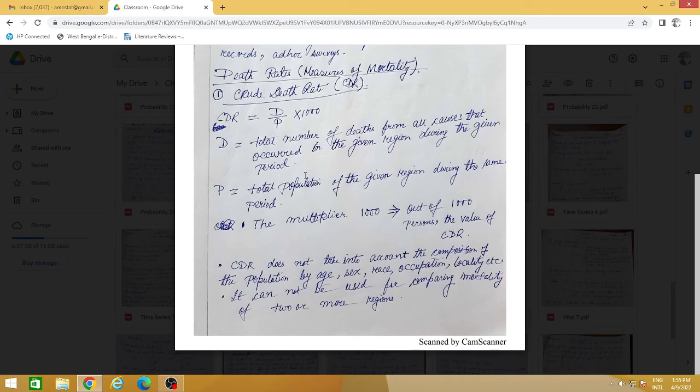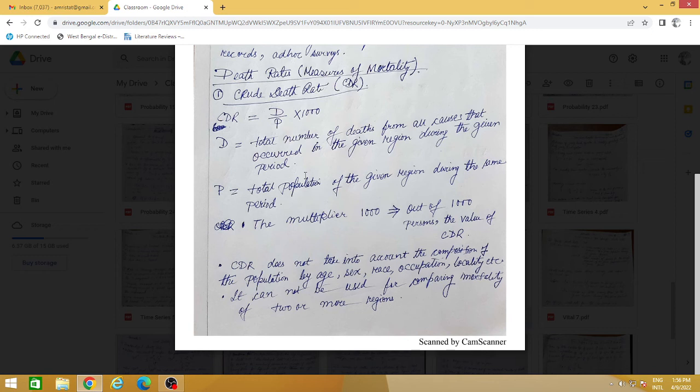Even then I will not be able to tell somebody that 0.02 have died out of 100. So they have added one more zero, because it is usually found that this ratio is in that order. By multiplying by 1000 we can obliterate the decimal point. It will come in integer terms. Okay, understood. That is why they multiplied by 1000 and not by 100, because even after multiplying by 100, it doesn't come in integer terms.